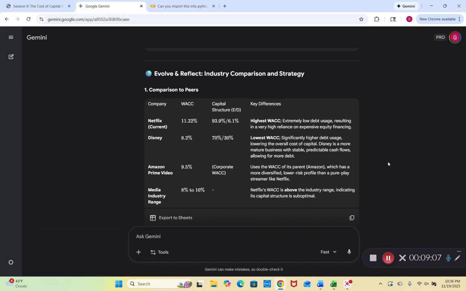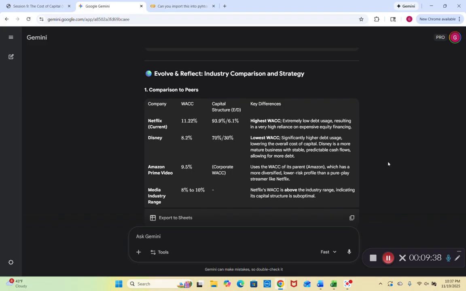Disney's WACC is 8.2% with a capital structure of 70% over 30%. This is our lowest WACC. They have a significantly higher debt usage, lowering the overall cost of capital. Disney is a more mature business with stable, predictable cash flows, allowing for more debt. Amazon Prime Video's WACC is 9.5%, and we just have a corporate WACC here for our capital structure. It uses the WACC of its parent, Amazon, which has a more diversified, lower risk profile than a pure play streamer like Netflix.